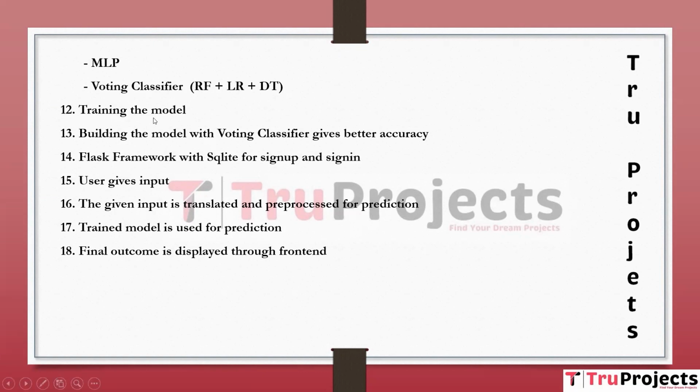The 12th module is training the model. In this step, we use the training data to train the machine learning models and tune their parameters for optimal performance. Next one is building the model with voting classifier giving better accuracy. This step involves recognizing that the voting classifier combination provides improved accuracy compared to individual models.